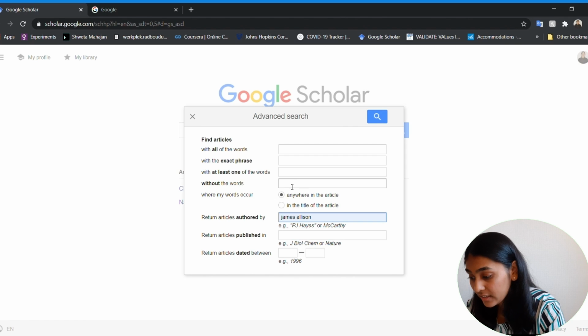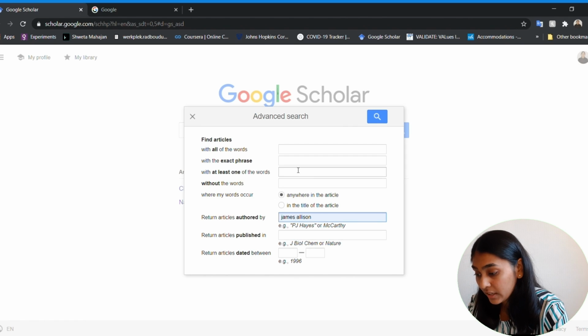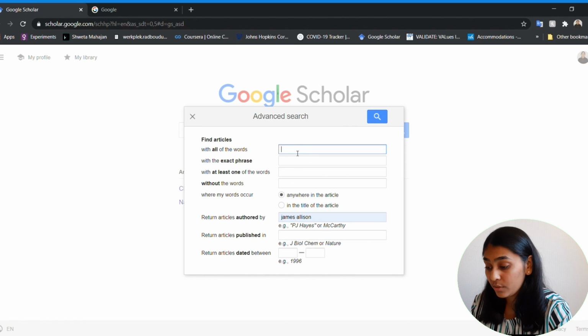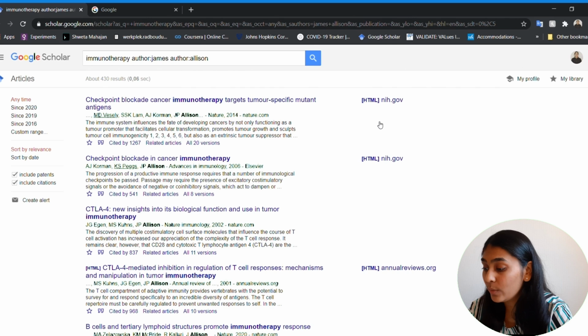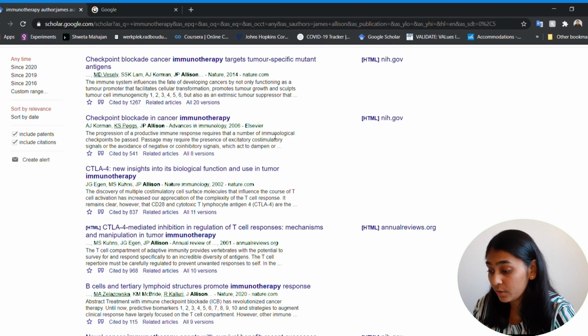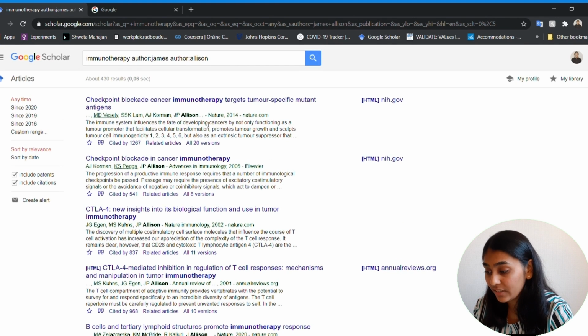So you can enter the name of the author here. Let's say if you want to search papers which are published by him in the area of immunotherapy, and then simply click on search. So here you will get a list of research papers which are published by James Allison which focus on immunotherapy. You can also make use of another website or another platform which is known as ResearchGate.